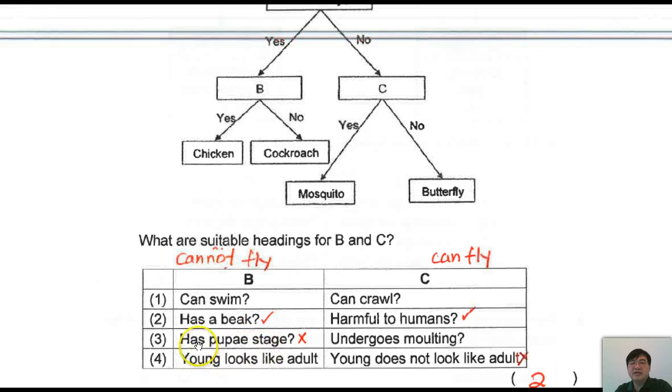Now, has a pupae stage. If I say there's a pupae stage, this is yes, and it's totally wrong. And for over here, young looks like adult. Yes, and this is no. It means 4 is not right. It goes back to 2. 2 is the answer.